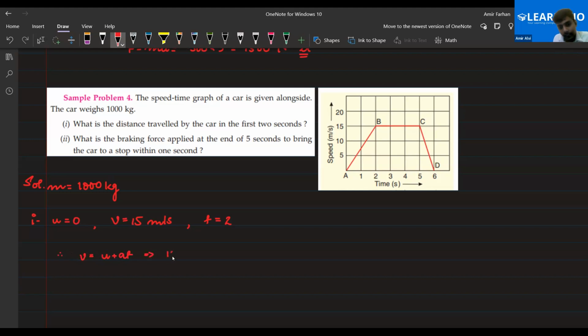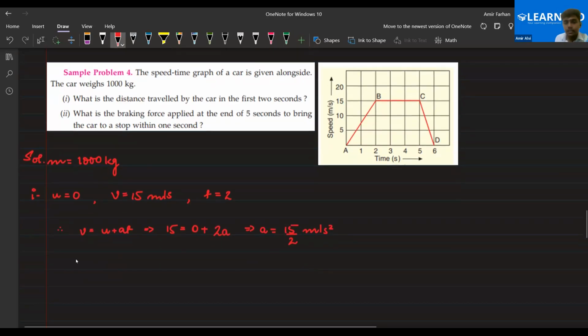V is 15, u is 0, t is 2, and a is what we need to find. So a would be 15 by 2 meter per second square. Is it clear to all of you? Now we have got the acceleration.